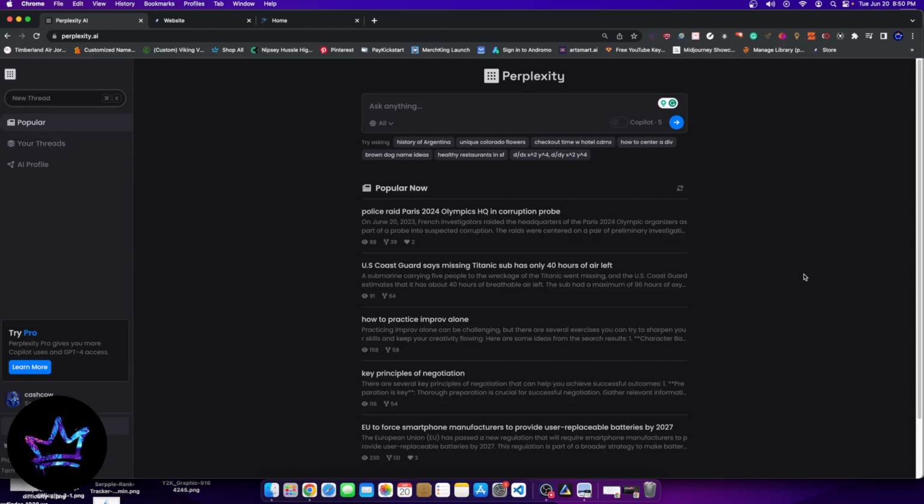But today we're talking about Perplexity AI. First of all, let's talk about what it is. Perplexity AI is a tool that can simply answer your questions, similar to Bing search, AI-powered search, or even similar to Google's Search Labs, which is that function on the top that answers your question.